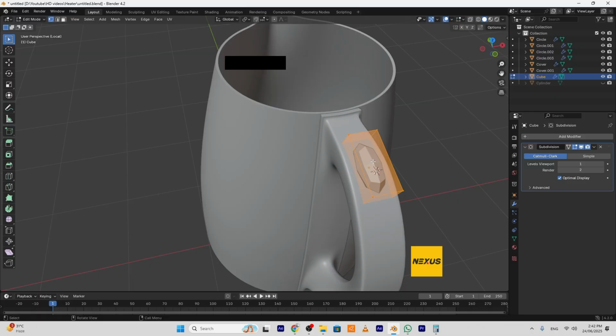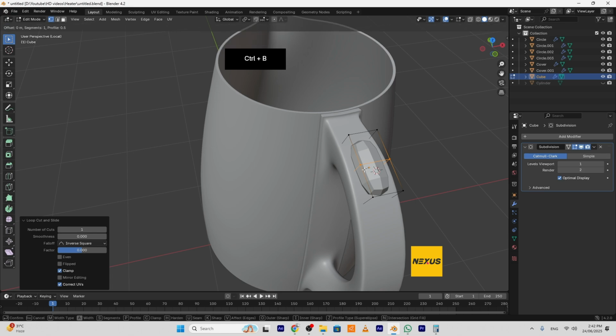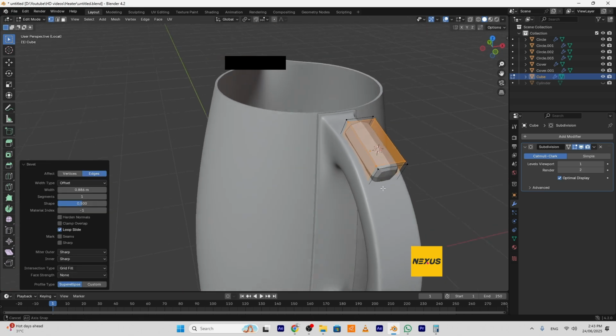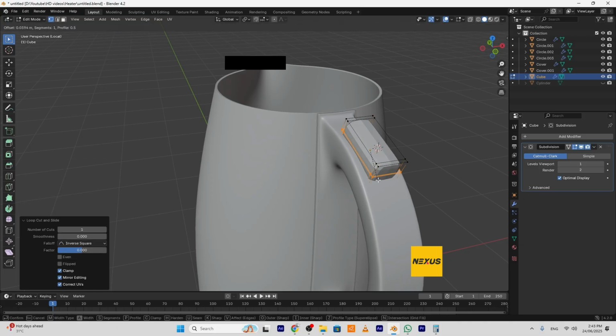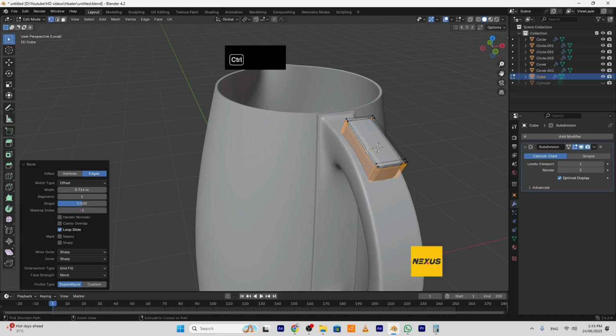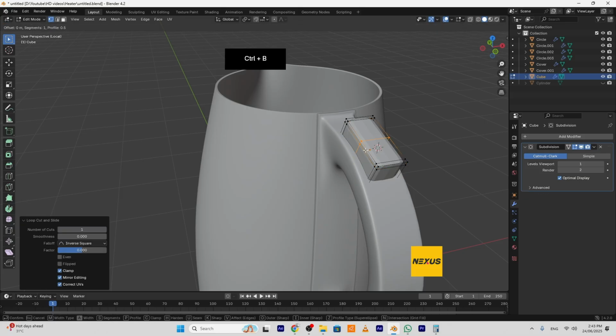Go to edit mode, add one loop here, bevel it like so, and one loop here, bevel it too, and one more here, bevel it too.